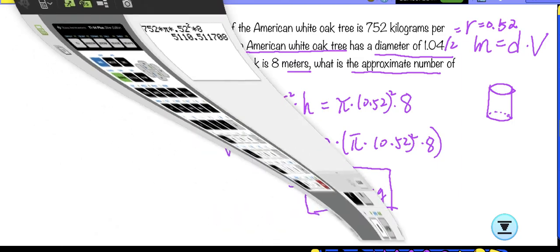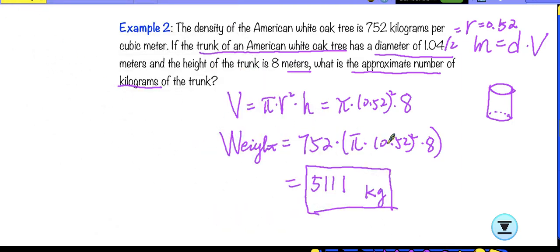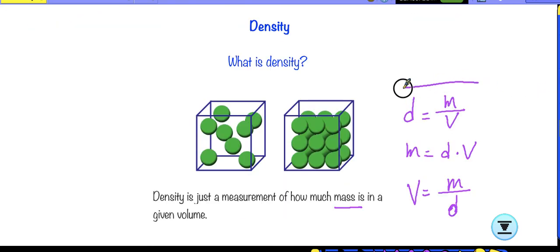Okay, so that's basically how we use the relation between density, volume, and mass to find the final answer, depending on the situation. Sometimes we might have volume and mass, and in order to find the density, but as long as we know the relation between density, mass, and volume, we can just choose whatever formula we need to use and find the certain quantity we are asked for, okay?